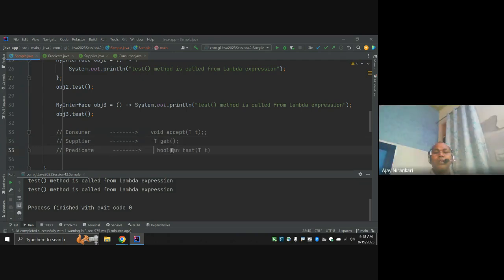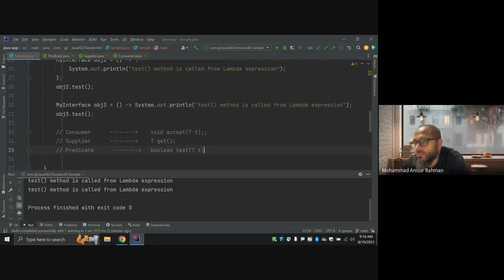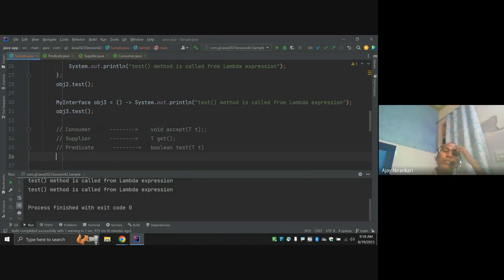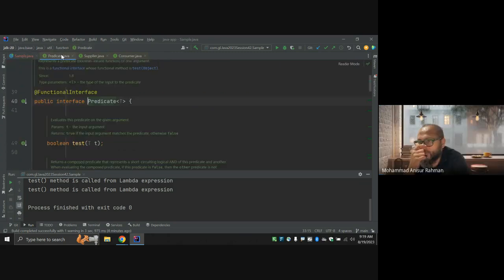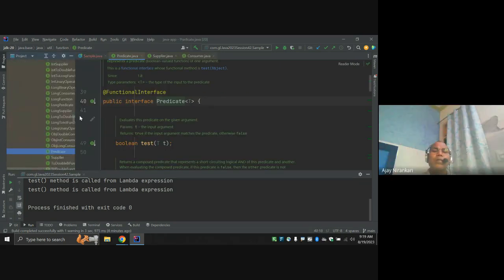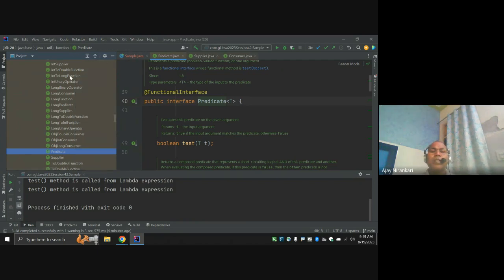So these are some inbuilt functional interfaces. Similarly, there are lots of things. In a later part we will understand what kind of interfaces these are. And if you look, this is the Java inbuilt library provided to you. Whenever you are using Java, by default, this library exists.